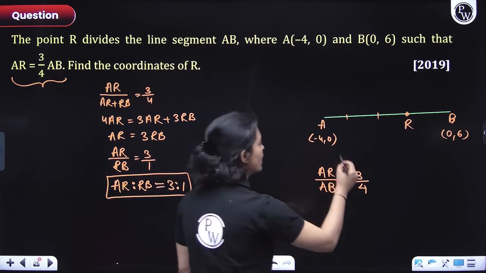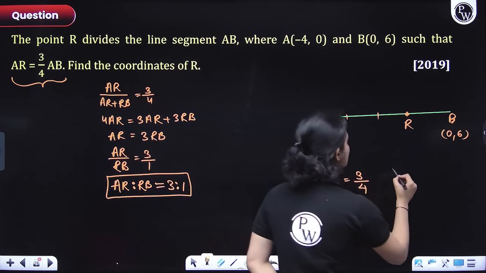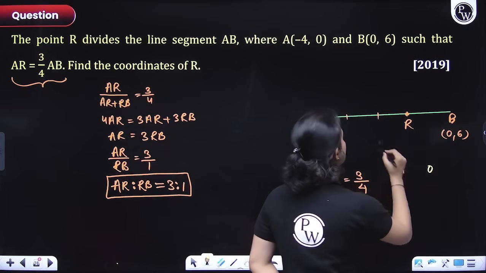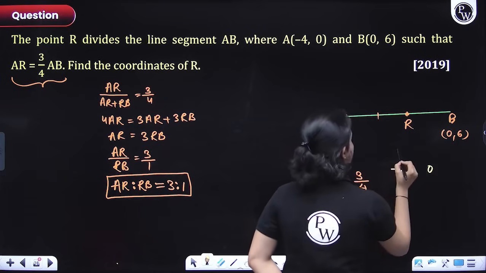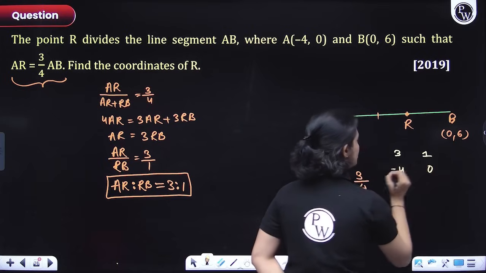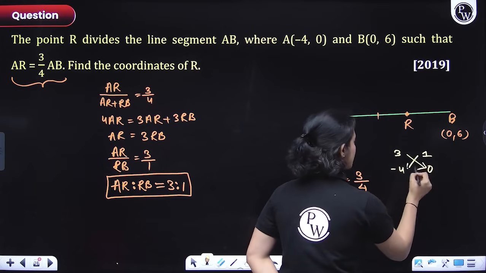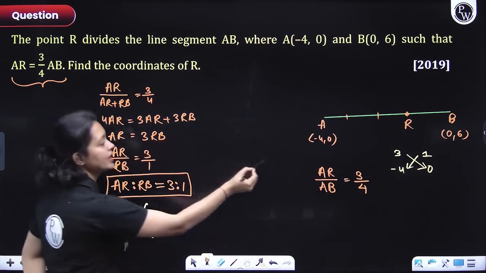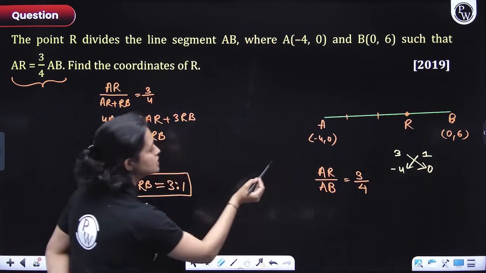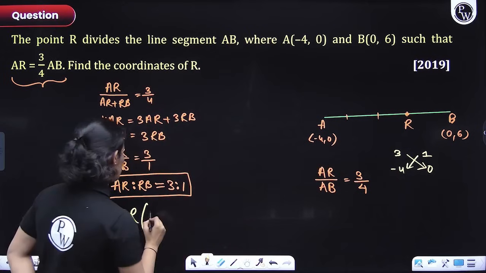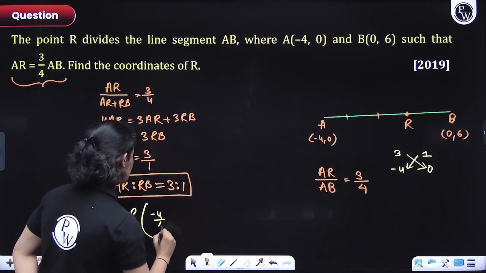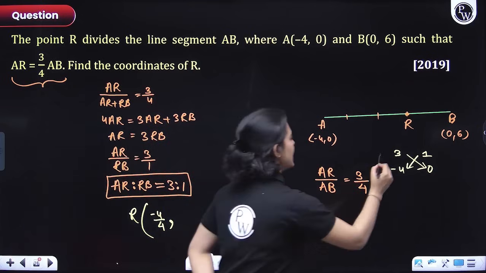So what would be the coordinates of R? You will first write the coordinates of X, 4 and -4 and 0. The ratio has come out to be 3/1. Now simply cross multiply, right? So here I'll write the X coordinate. What would it be? 3 into 0 plus -4 into 1. So directly -4 I can write over 3 plus 1, that is 4. We'll add, no? Okay?